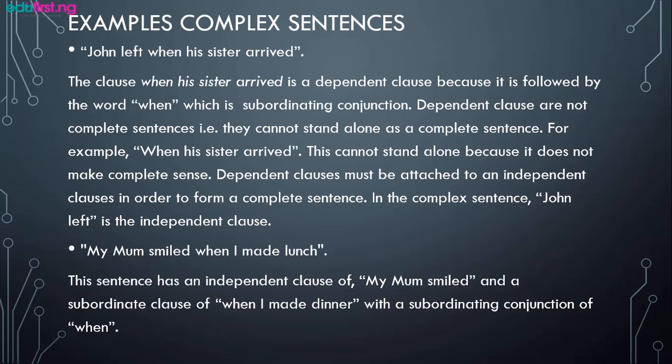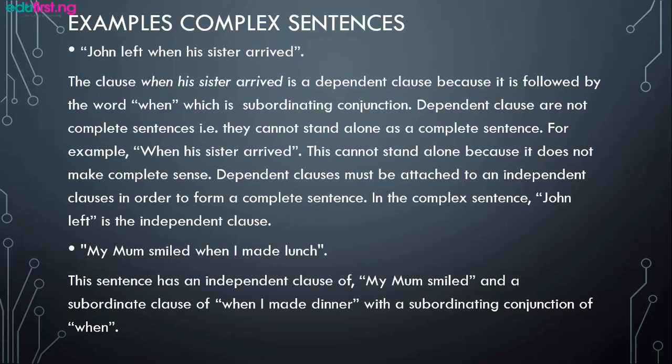The second example is: my mom smiled when I made dinner. We can see the separation. This sentence has an independent clause, my mom smiled, which has a subject and a verb, so it's a complete sentence. And a subordinate clause, when I made dinner.